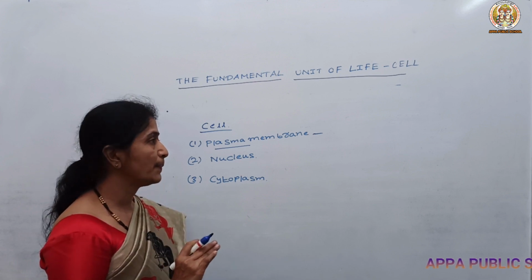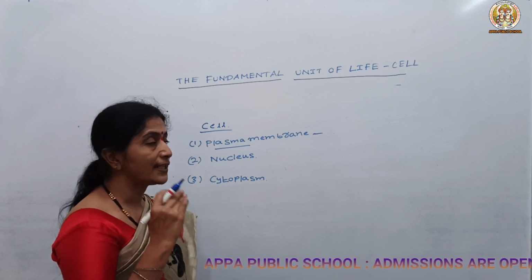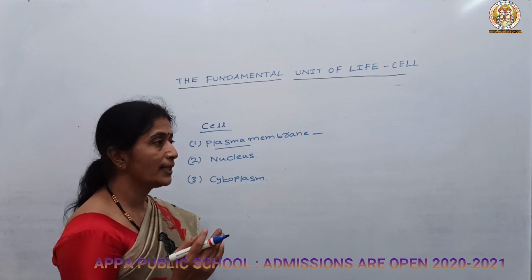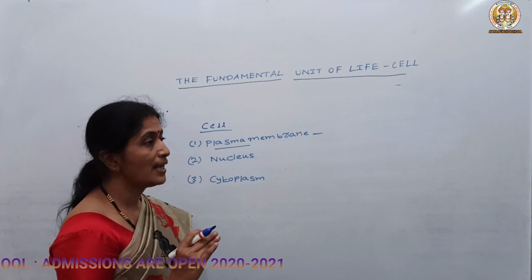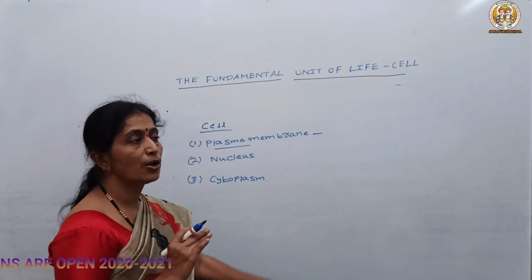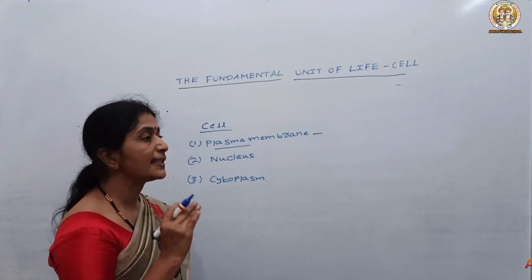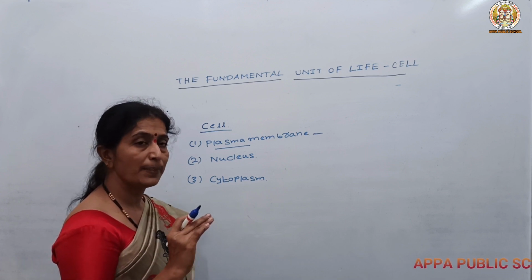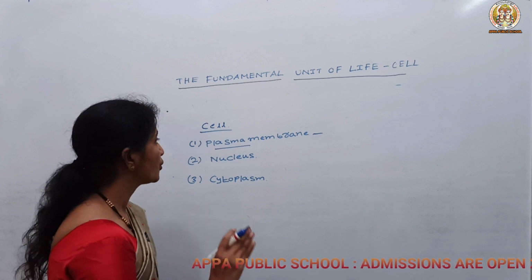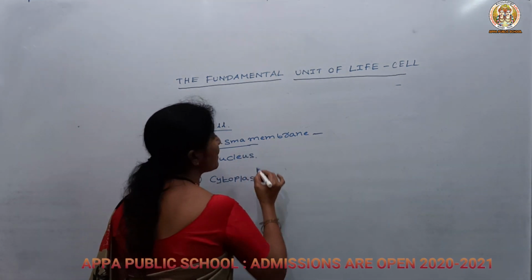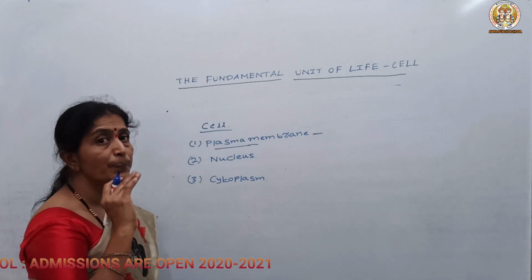The permeability means some membrane will allow only few solutes and solvent materials to pass through it, and that is known as selectively permeable. Semi-permeable means it will allow only some solute particles or solvent particles to move. Impermeable means which will not allow any materials to pass through it. So here the plasma membrane is semi-permeable, which will allow only some materials to pass through it.